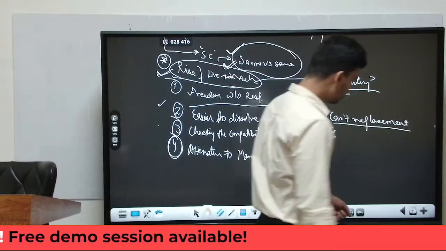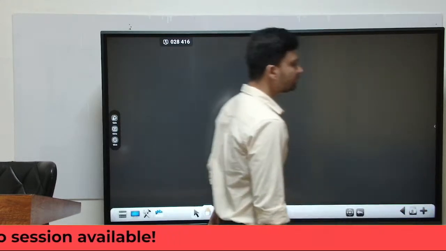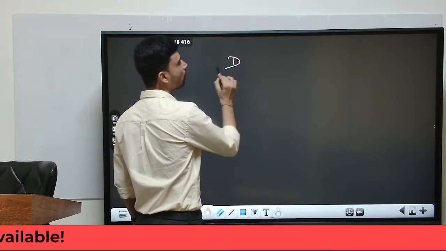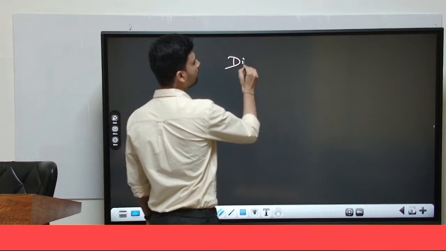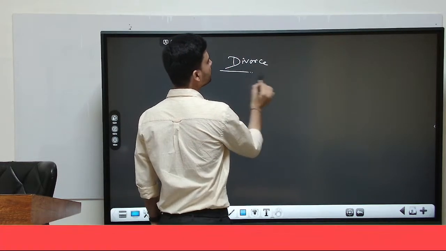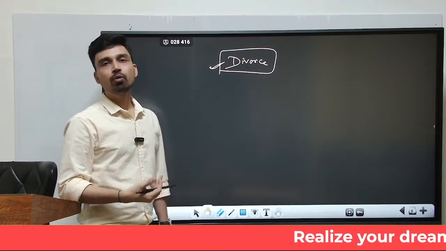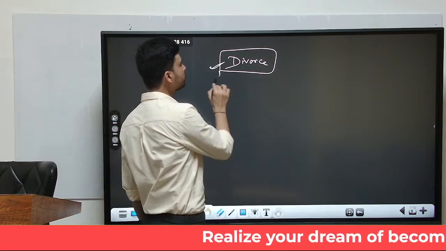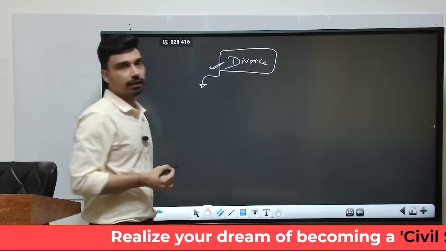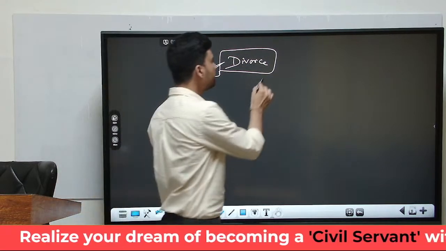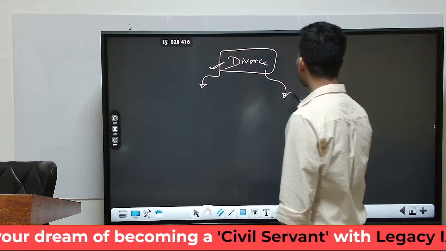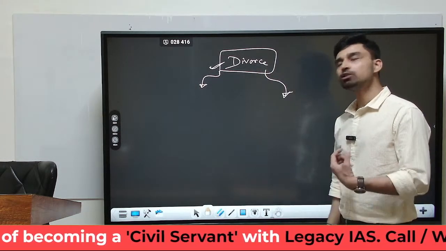Now, one last thing which we can talk about is that marriage is a union of two different individuals, and sometimes marriage ends up in what we call divorce. Generally, it seems to us that divorce is very simple in modern societies, and that in tribal society it will be very complicated. However, that is not the case.